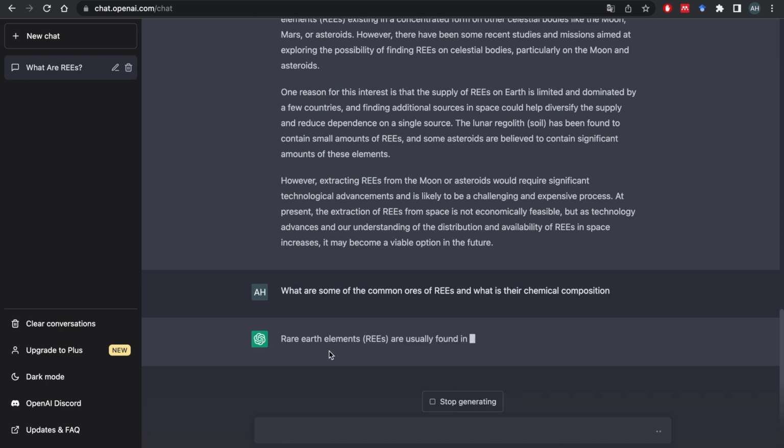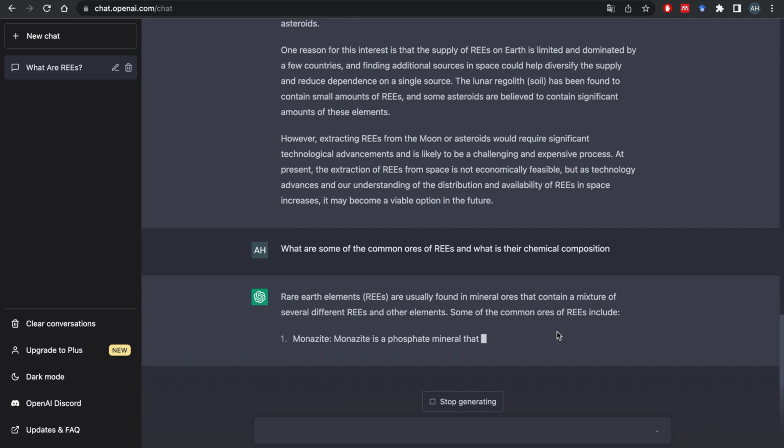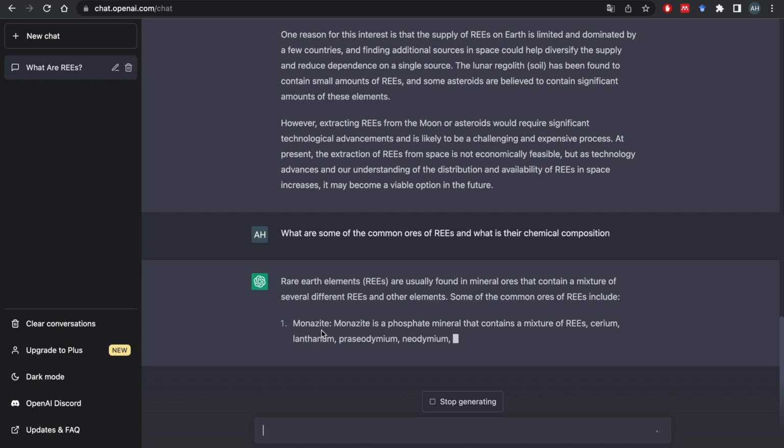Let's see. Rare earth elements are usually found in mineral ores that contain a mixture of several different rare earth and other elements. Some of the common ores include monazite.